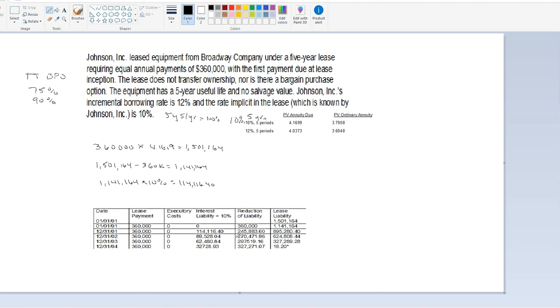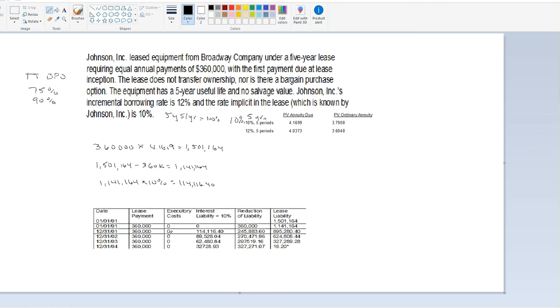So the remaining amount becomes the principal. Remember, we're always paying $360,000 for every payment, but part of that is interest, and part of that's a reduction on the liability. There is no executory cost in this case, which is like maybe there's some costs to sign the lease, maybe there's a broker involved or whatever.